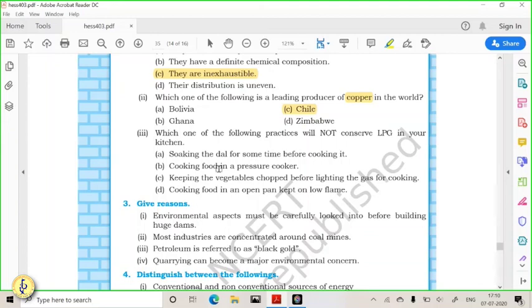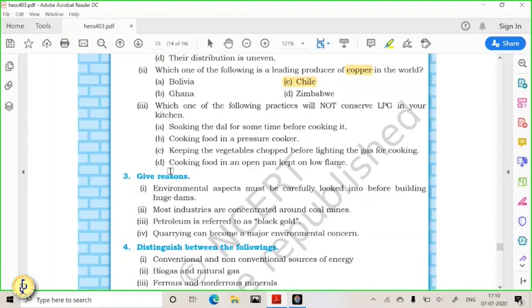Which one of the following practices will not conserve the LPG in your kitchen? Soaking the dal for some time before cooking it, it will definitely conserve because it will require less heat. Cooking food in a pressure cooker, it will also conserve because food will cook very fast. Keeping the vegetables chopped before lighting the gas for cooking, definitely it will also conserve. Cooking the food in an open pan, keeping on low flame, no, it will not conserve the LPG in our homes.